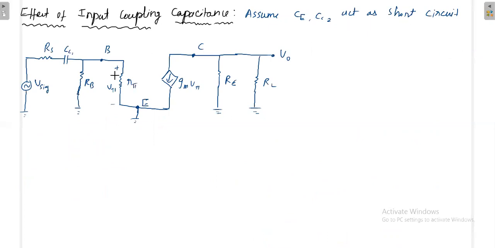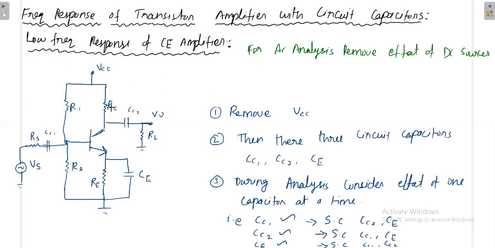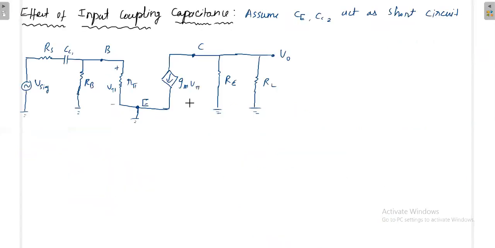Once at the base side you are having R pi impedance, then V pi voltage will be developed. Then the current at the output side is gm times V pi. At the output side you have two resistances, because this RC will be grounded, and RL is already there, and the capacitor is short circuit. So now you'll get the diagram like this. First we'll find out what is V pi. V pi means the voltage developed on this resistor.